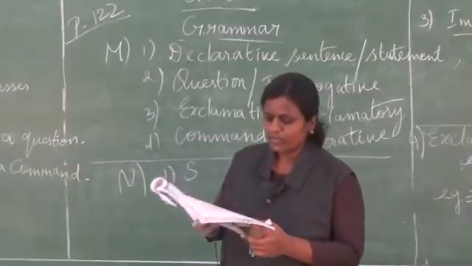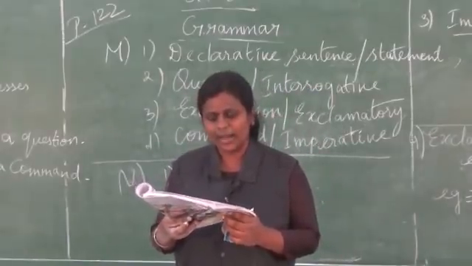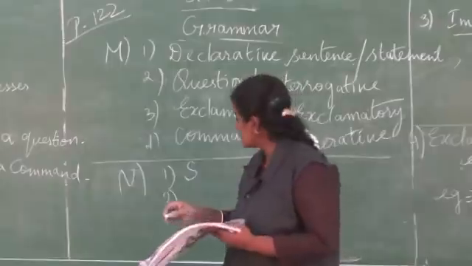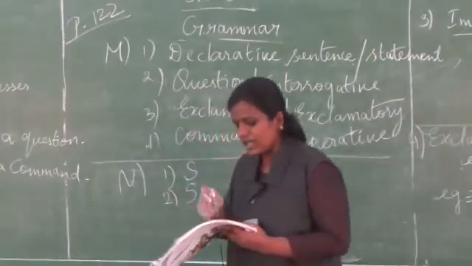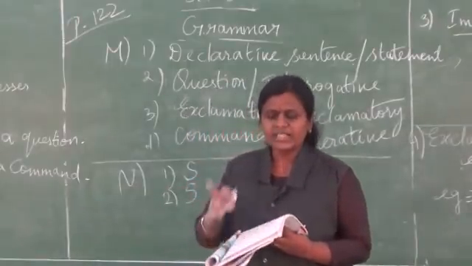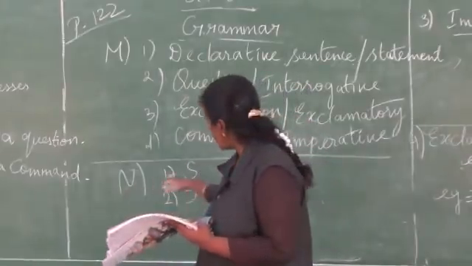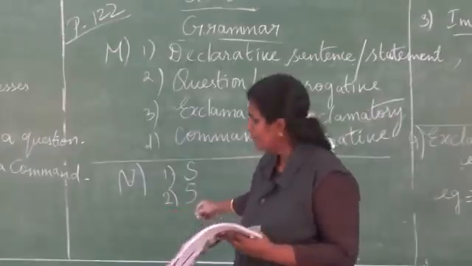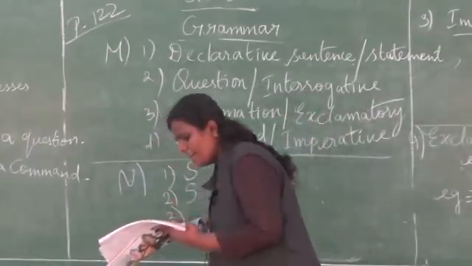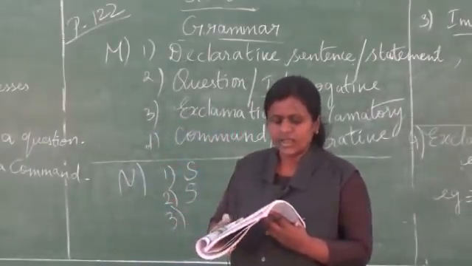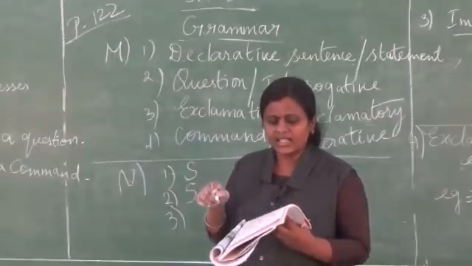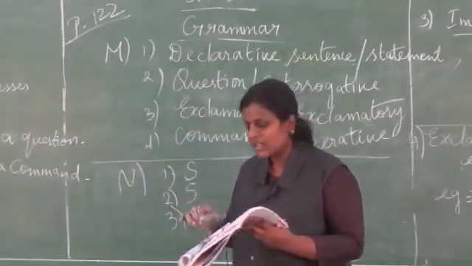I want a roof over my head. What type of sentence is this? Statement, because at the end we have a full stop, and subject and predicate are there in the sentence. So it is a statement sentence. Third one: please do not cut trees. Please is here, so it's an imperative sentence.